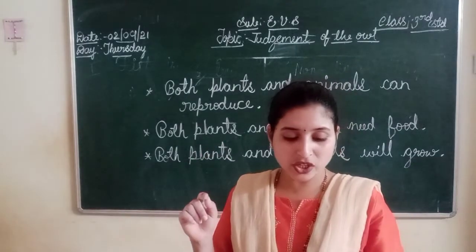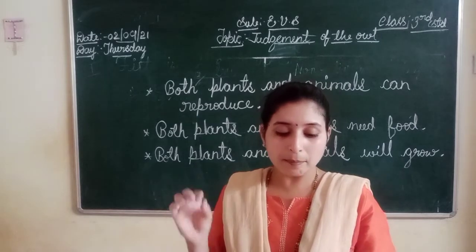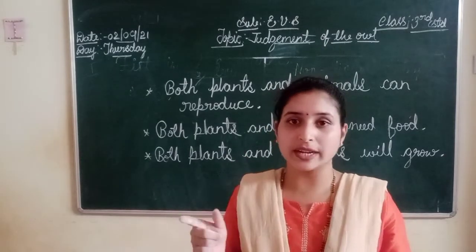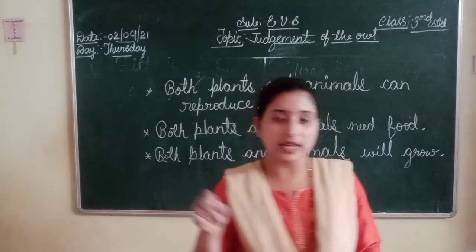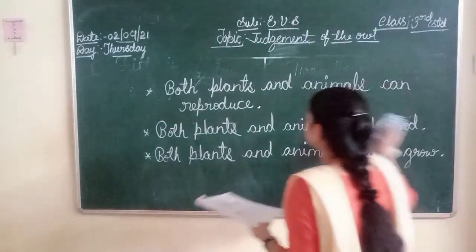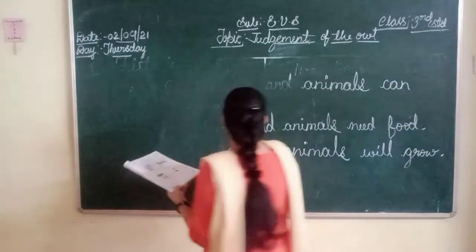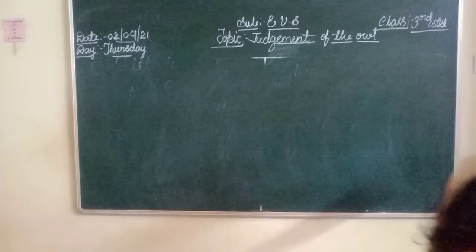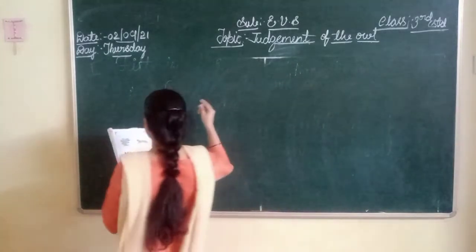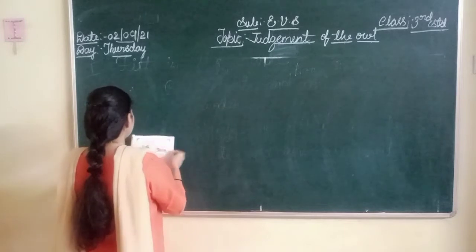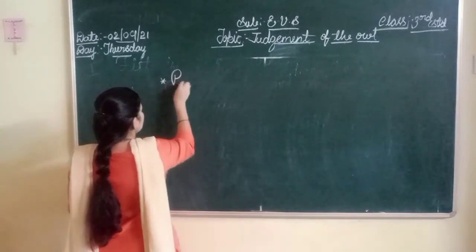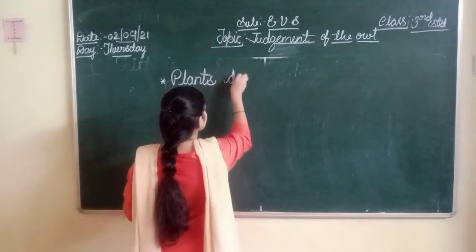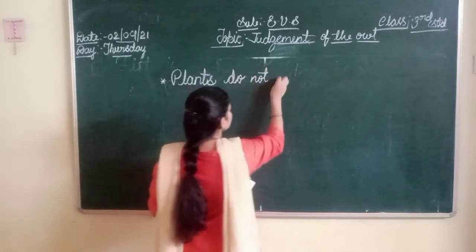Okay. And one more major difference we can understand. Plants and trees are in green color and animals are in different color. That one also we can write. Okay. We'll write that difference on the board. Differences now I am writing. Plants do not move. Plants, write down. Plants do not move.